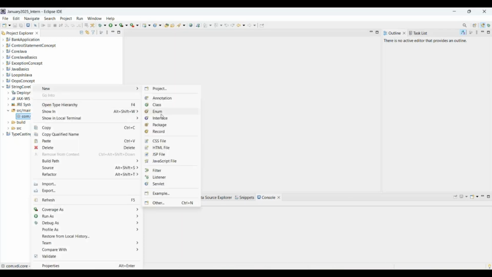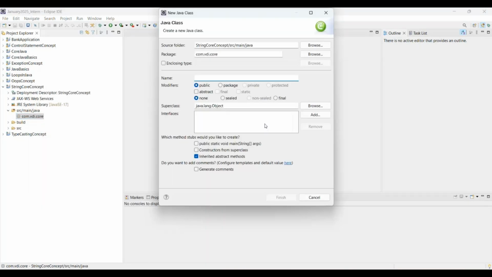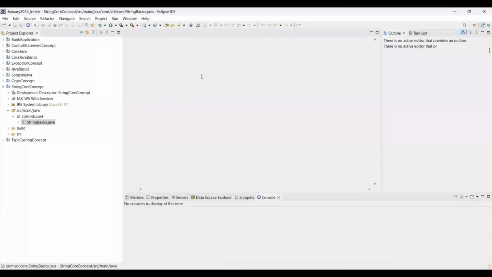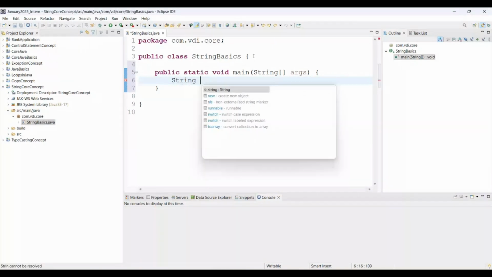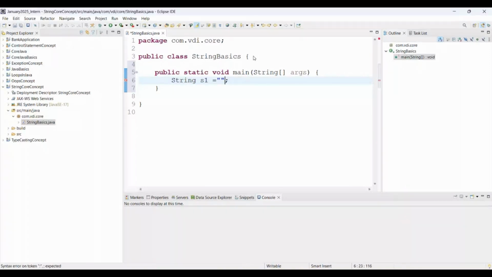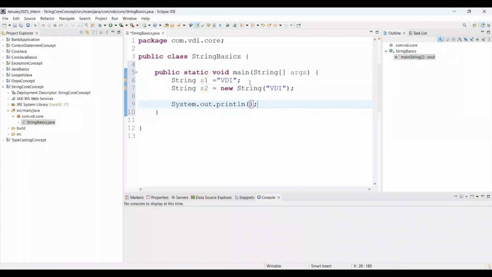Now right click on the package, new Java class. The Java class name I'm giving is StringBasics. I'm creating the main method, and here we are just adding strings. String s1 equal to VDI. Again, one more I'm creating: String s2 equal to new String, and inside it I'm adding VDI. Now I'm trying a print statement, s1 == s2, and one more.